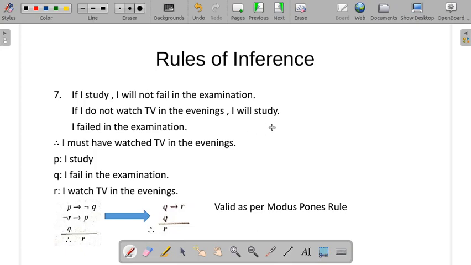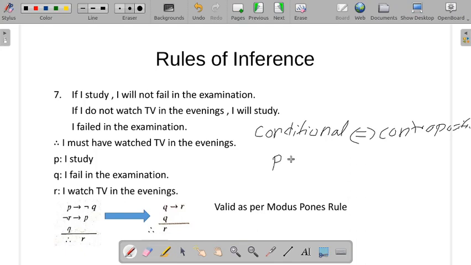We should observe here that a conditional and its contrapositive are logically equivalent. So what is a contrapositive?